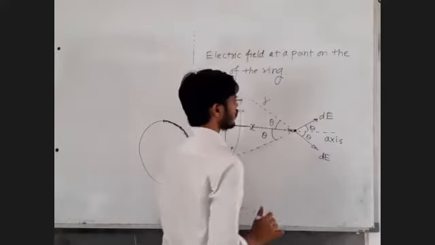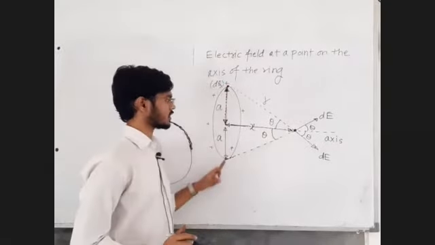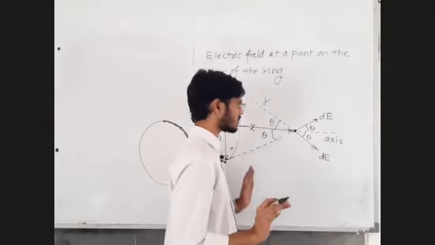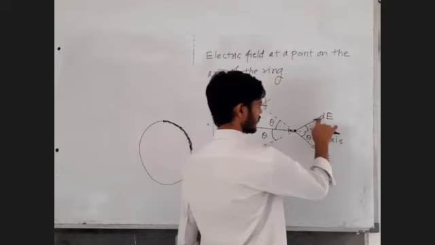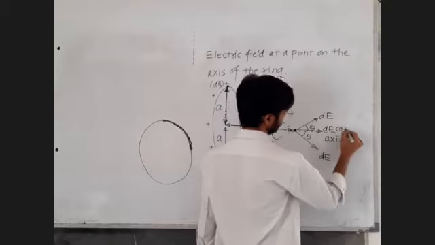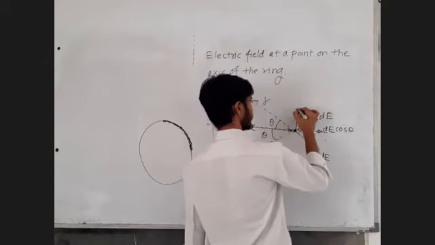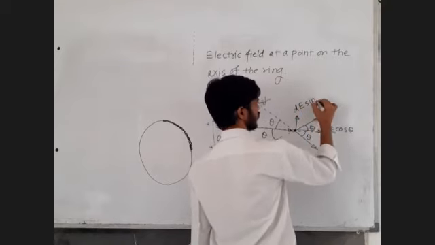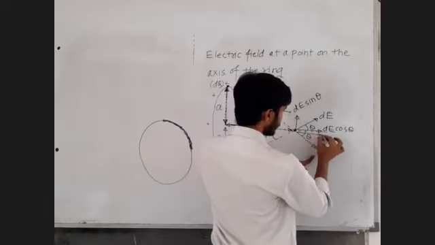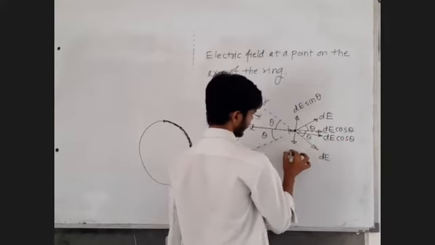Now what you have to do is, we have considered two opposite point charges, and we have their electric fields here. Now we have to resolve those electric fields. Just try to understand the method. Let us resolve this electric field. Its first component will be dE cos theta, and it has a second component dE sin theta. This electric field also has an adjacent component dE cos theta and the remaining component dE sin theta.